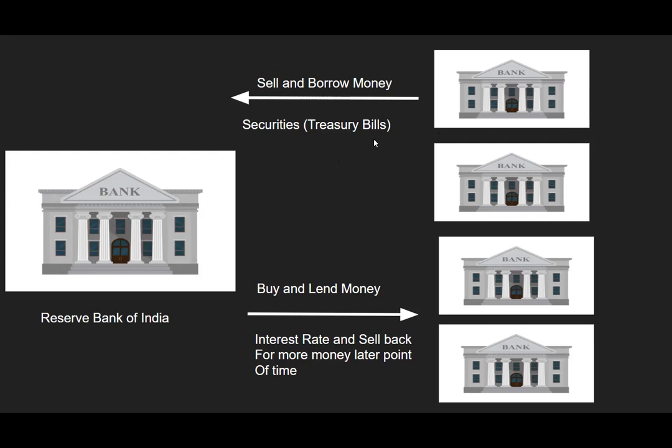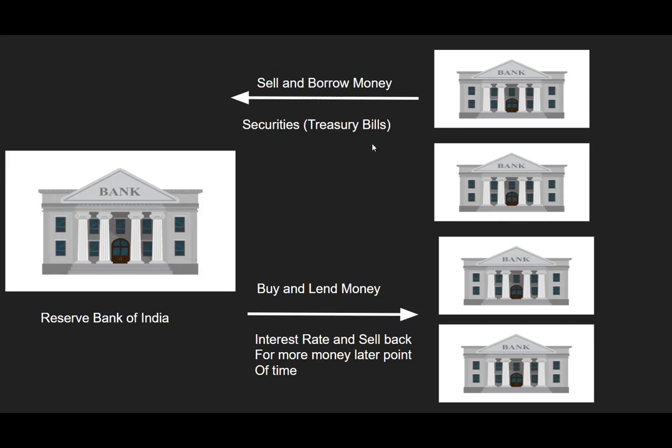Assume it is an example. The holding period of the security with RBI is one month. So for one month they have to pay the interest rate and also more than 100 rupees. That is the way the agreement between RBI and SBI will happen. So in simple terms, the commercial bank will reach out to RBI if they want to raise funds.